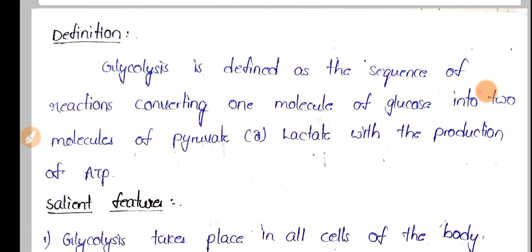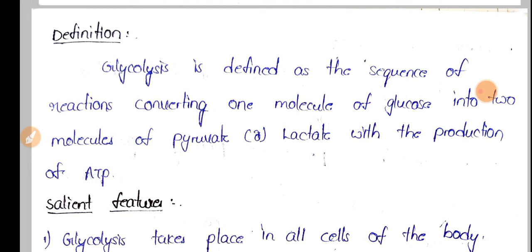And here, during this glycolysis process, energy is utilized along with the production. That means energy is utilized in a few steps and energy is released in a few steps. And if you see this glycolysis pathway, we can divide it into three steps, or three phases. The first stage will be the energy investment phase or priming stage.